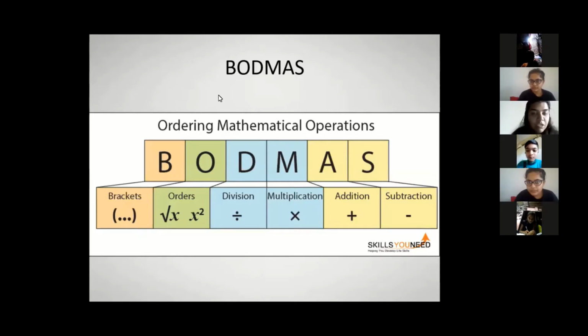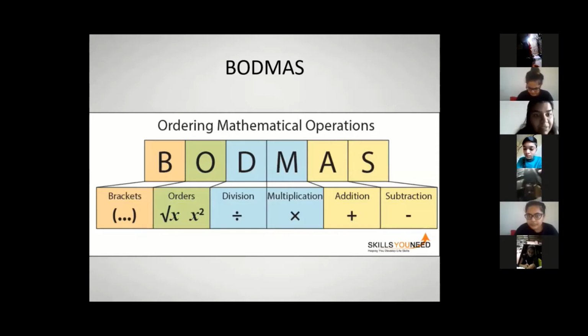Okay. So, for example, again, when we say English, we read from left to right. Similarly, in mathematics, if addition, subtraction, multiplication and division all four come in one sentence or one problem, in that scenario, we will be following this rule.